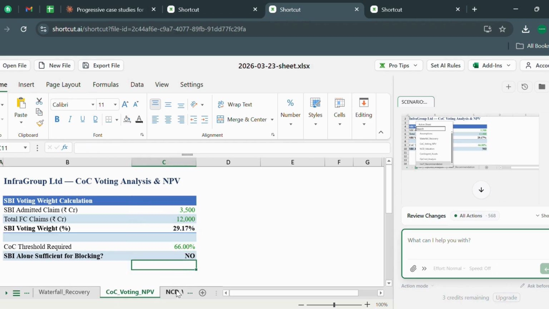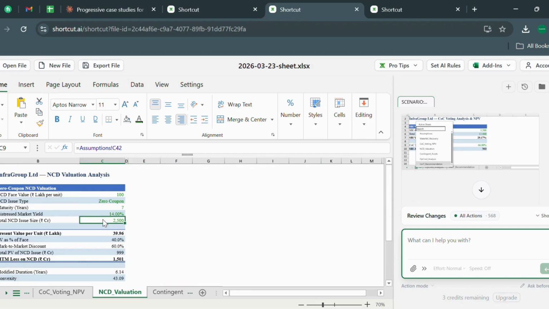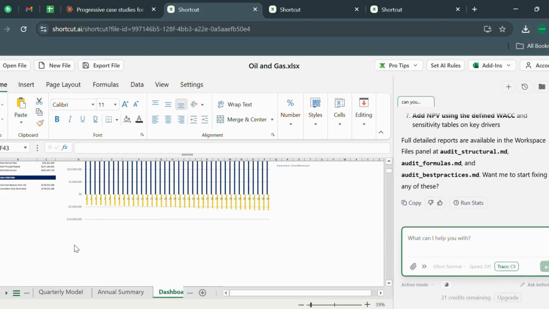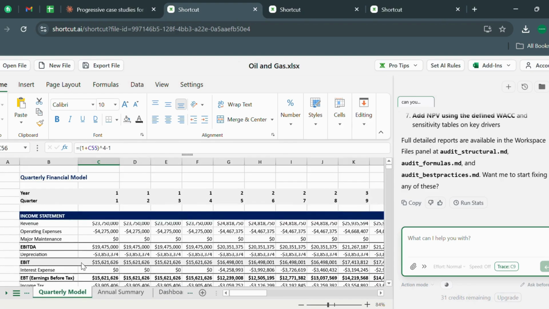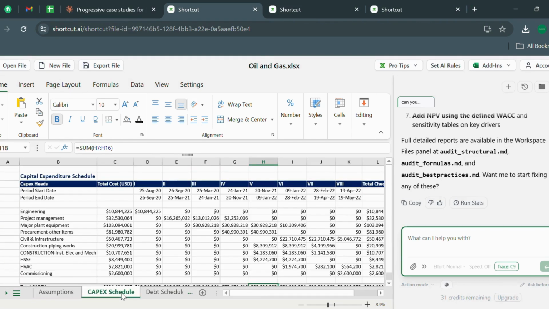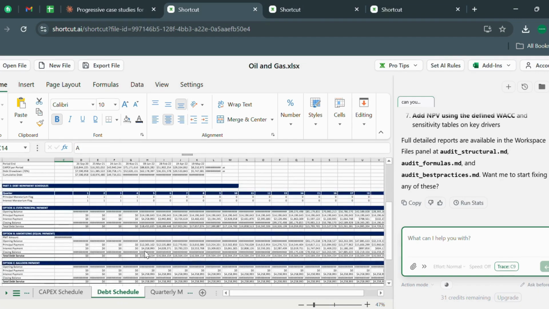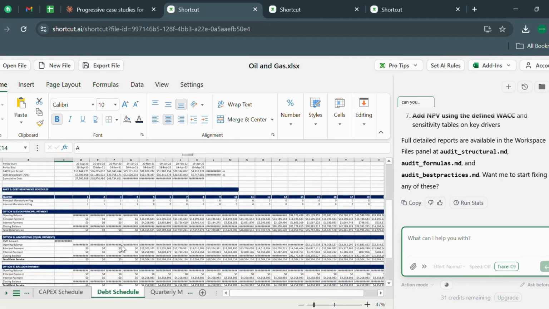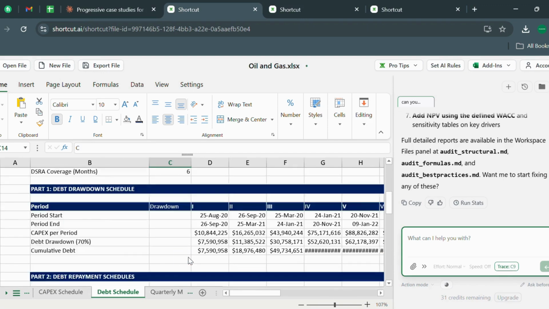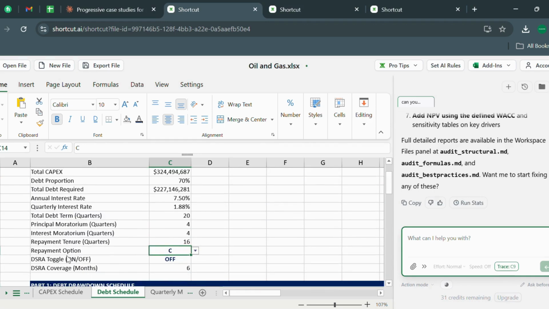I want to give you a personal life example. So this is what I have made. The actual formatting, the assumption formatting, was done by me, and then it just took it from mine. And see this in depth, it has even made buttons. I have three options, see, and it changes. Whether you want the distress toggle on or off, you can do it. So this is the depth that Shortcut AI can go to. You do not need to learn too much Excel to make these kinds of financial models.